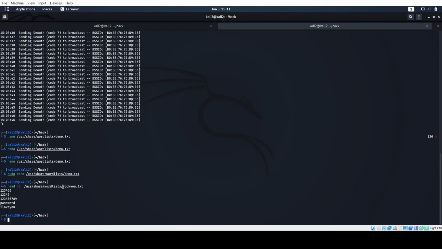It has a list of millions of passwords that people have kept. As you can see, the password "I love you", 12345, and all the basic passwords are present over here. So you can run it on whichever system you feel like cracking.